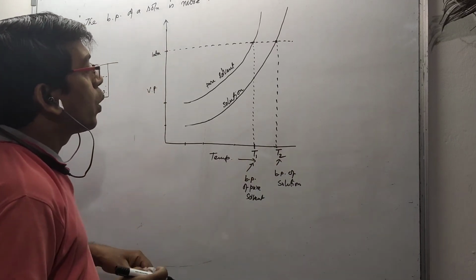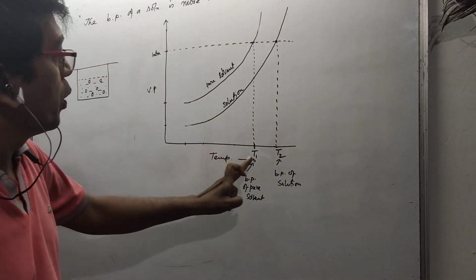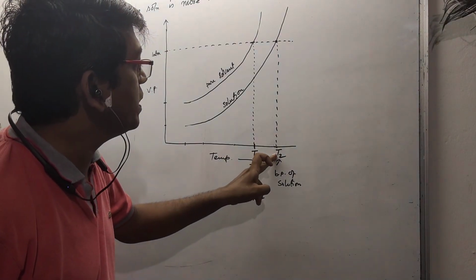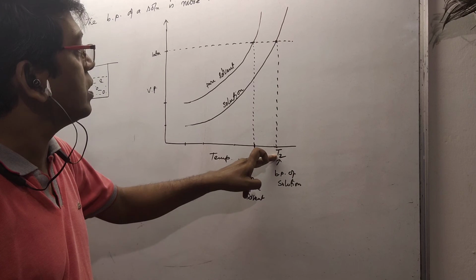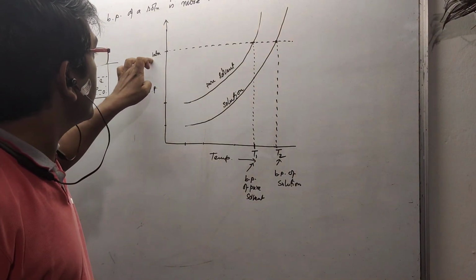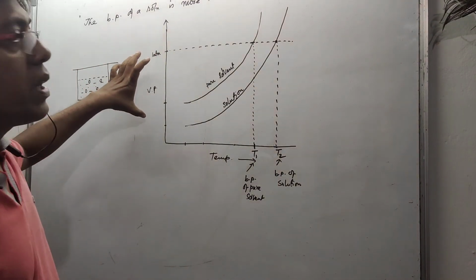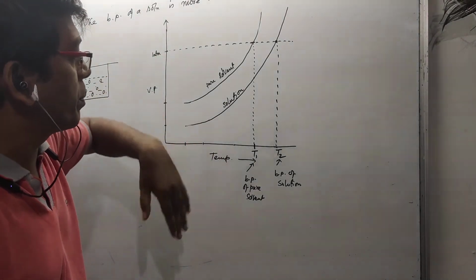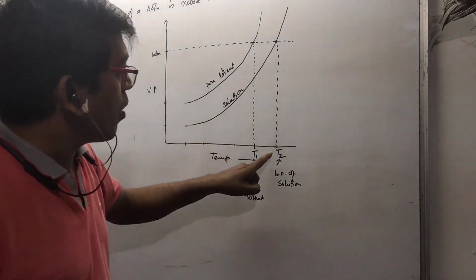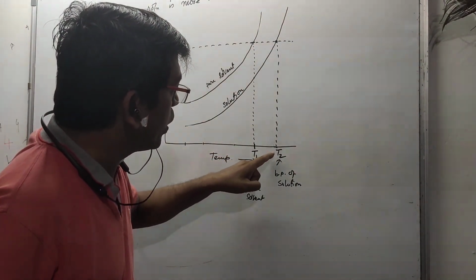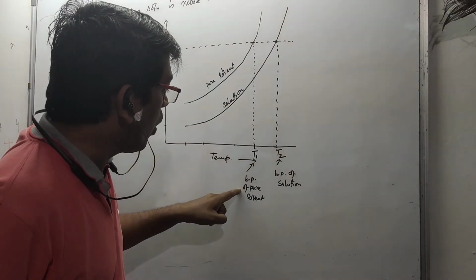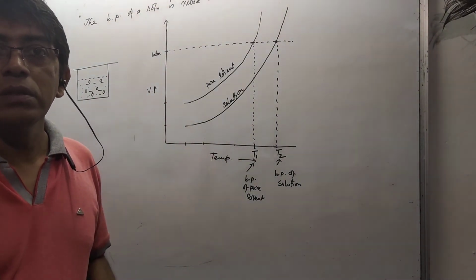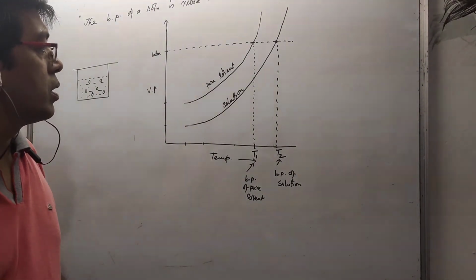So on addition of solute, the boiling temperature has increased a little, because to reach atmospheric pressure, whatever vapor pressure is required, more vapors must be there. So you see, boiling point increases on addition of solute molecules. Everybody listening? Could you not hear?